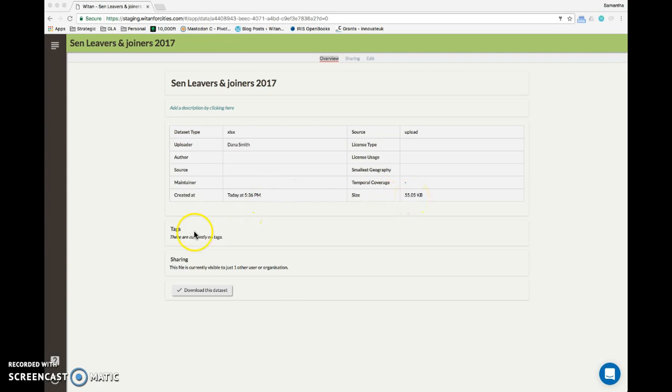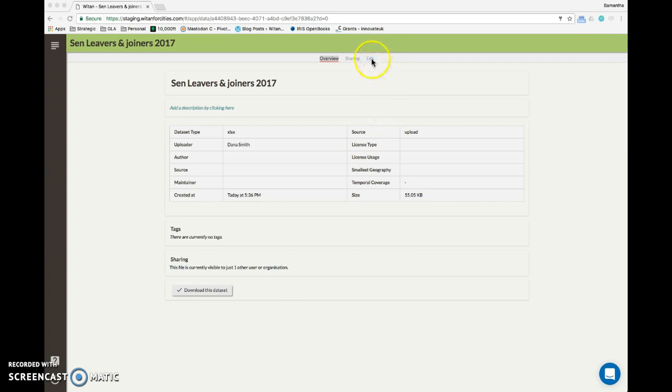And you can see right now I haven't added any tags or any author or source information, and it's telling me that the file is currently visible to just one other user or organization, and at this point I have an option to download the data set. However, I want to add a little bit more detail so that users I'm sharing it with have a bit more context, and that's really straightforward.